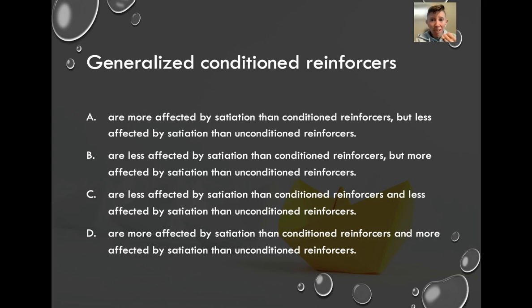Like in chapter 2, we learned about satiation, which means kind of having too much of something and then not wanting it anymore. So the example of this would be like pie. Like, I love pie. I would probably do a lot of behaviors, and a lot of behaviors would probably be reinforced by pie for me. But if I've just had like a giant meal, like Thanksgiving style, I've had 3 plates and already 2 pieces of pie, I might be so satiated, so full on food as a reinforcer that pie, which would normally function as a reinforcer for getting up and getting myself pie, will no longer function as a reinforcer.